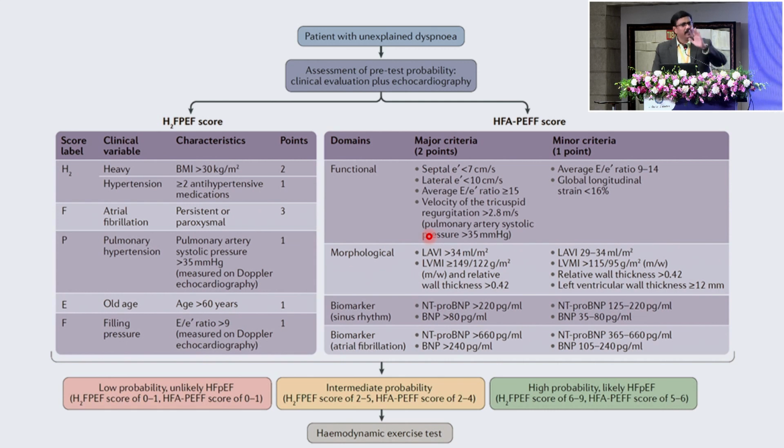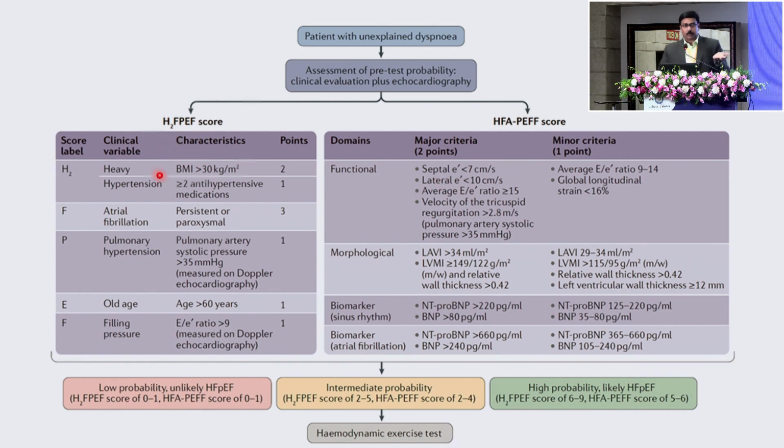The diagnosis of heart failure with reduced ejection fraction is very easy. Do an echo, EF is less than 40%, you have reduced ejection fraction. But heart failure with preserved ejection fraction is not easy at all. It has to be clinical signs and symptoms with a lot of other factors that have to be determined.